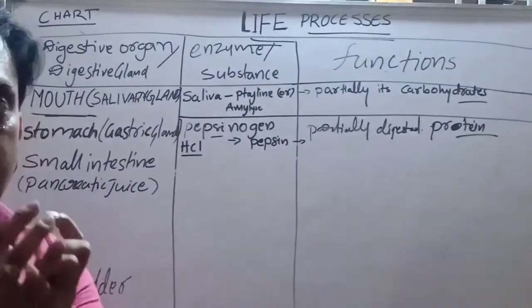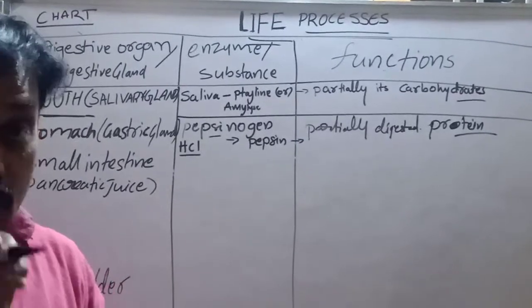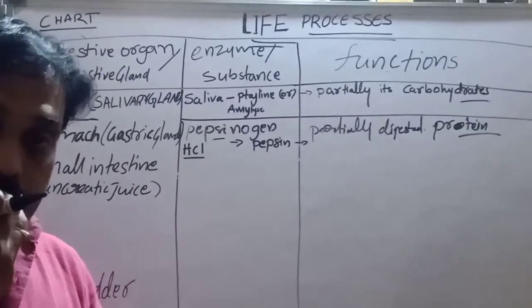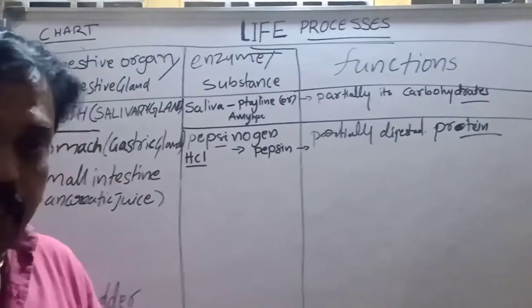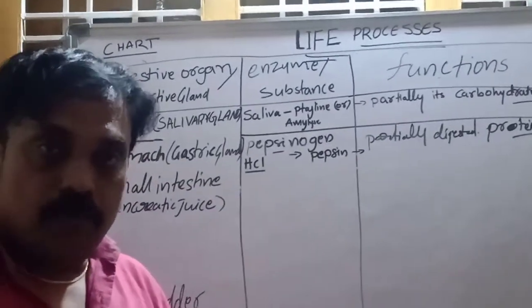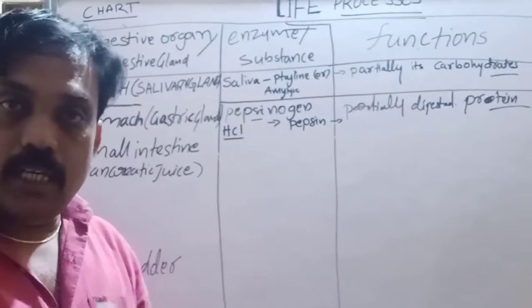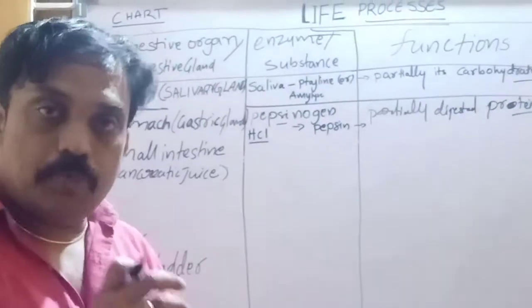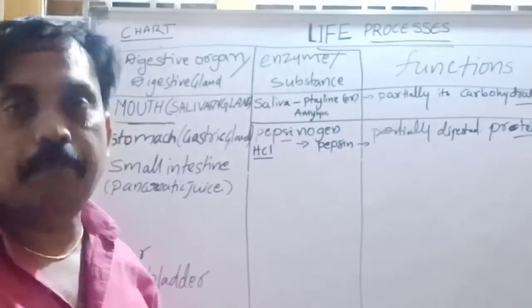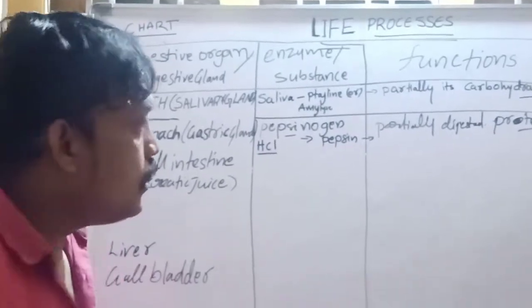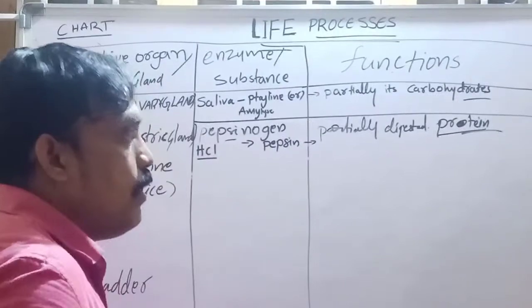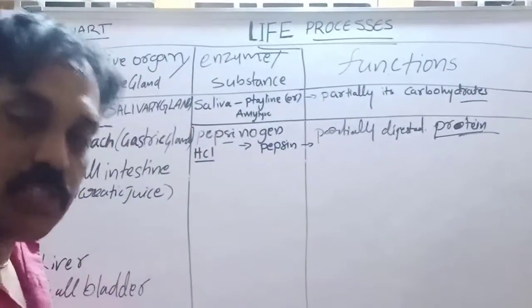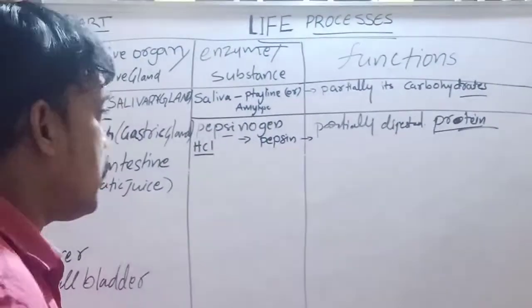Proteins are digested in our stomach only. They are not digested in our mouth. Partially digested carbohydrates are digested in our mouth. When the food enters into the stomach, it is mixed with HCl and pepsinogen. The pepsin converts the proteins into peptides. So proteins are partially digested and converted into peptides.